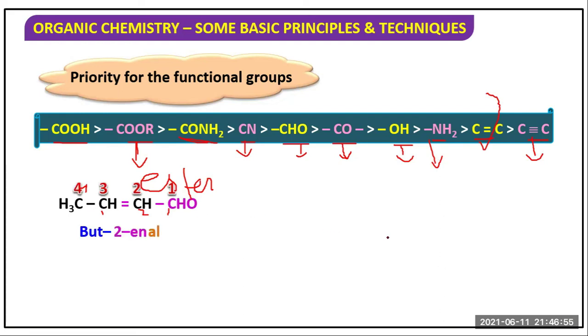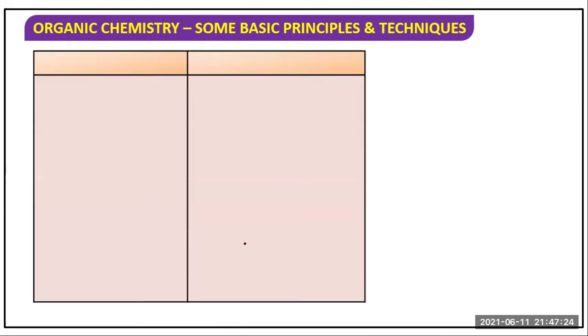So but-2-enal: the 2 position contains a double bond, and this is an aldehyde, for this reason it is -al. Enal means aldehyde group and en means double bond, alkene group. The second carbon contains the double bond, so 2-en, and this is aldehyde, hence -al. Clear?